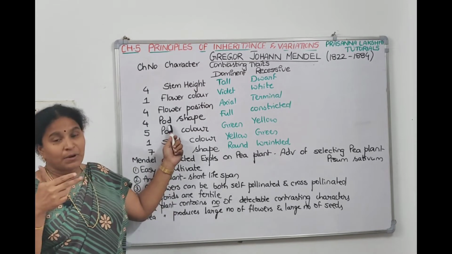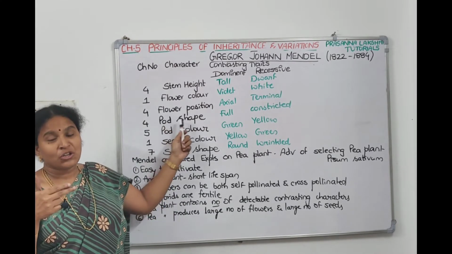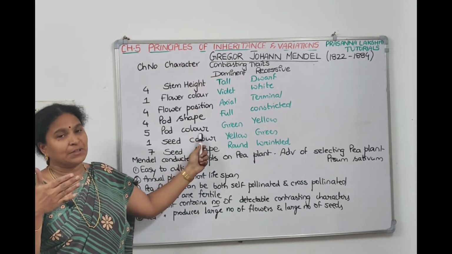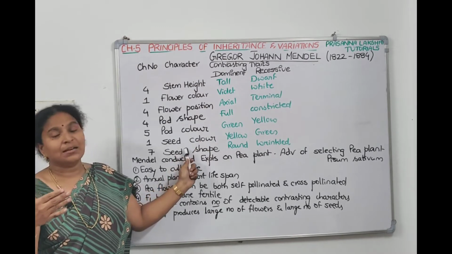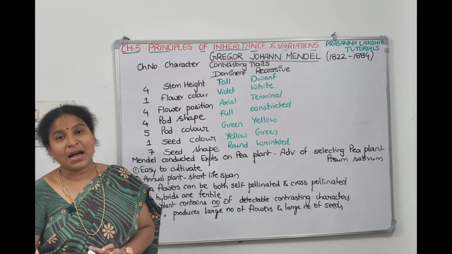The fruit of the pea is the pod, so we see pod shape. Pod shape is the 4th character. Pod color is the 5th character. The pod, or the fruit, contains seed, so seed color is the 6th character and seed shape is the 7th character. And where are they present?